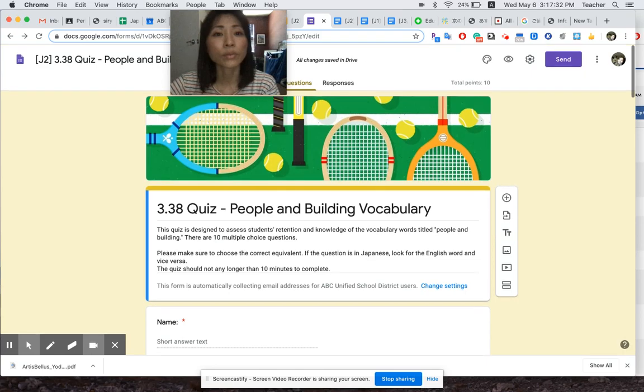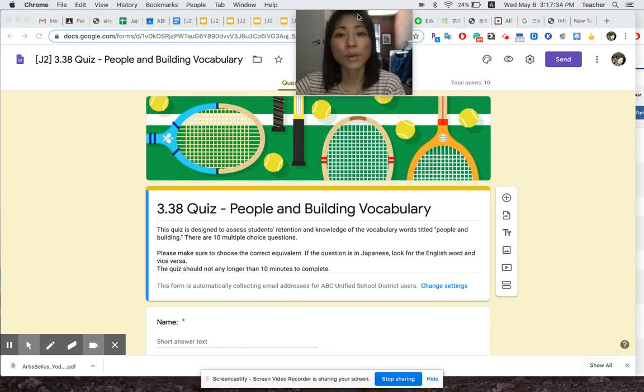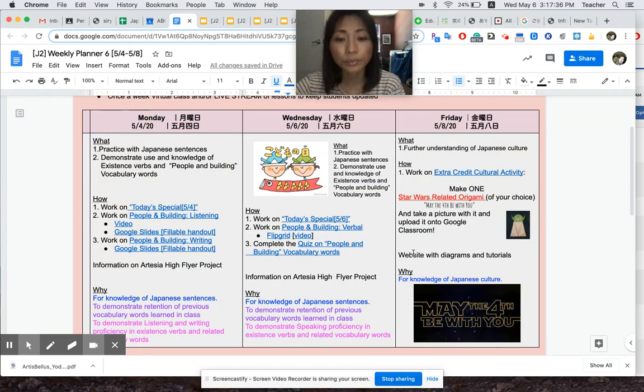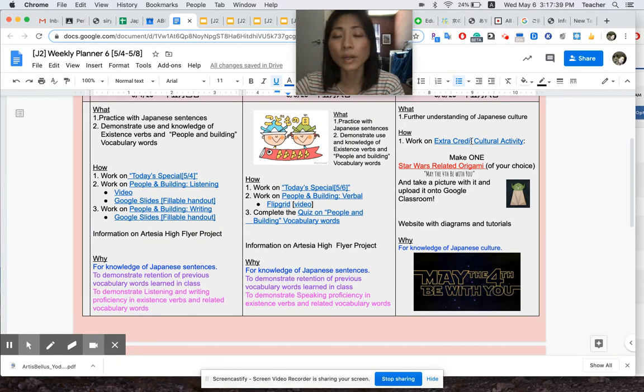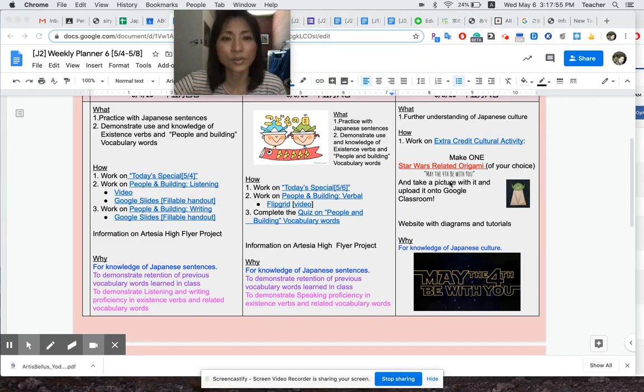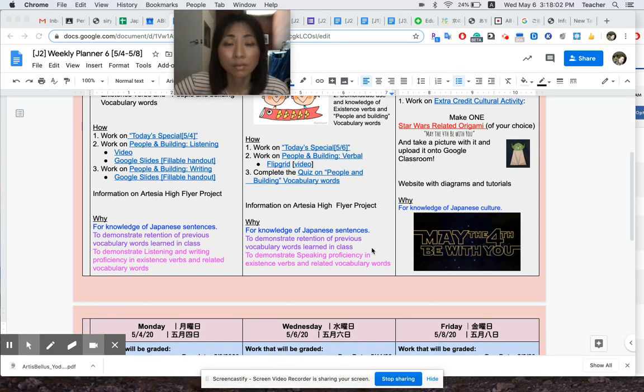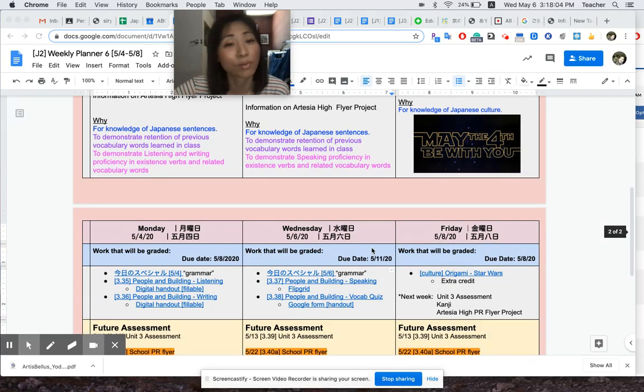So there you go. Now, otherwise, I posted an extra credit activity. Again, it's another origami that you get to do. This time, though, you're doing origami on Star Wars stuff. So you get to choose. I think this one probably is the easiest, and there are a lot of difficult ones on the list. So whatever you want to challenge yourself with, go do it. Take a picture with it, and you get some points. And you get to do that instead, maybe, of some of the activities that you'd rather not do.